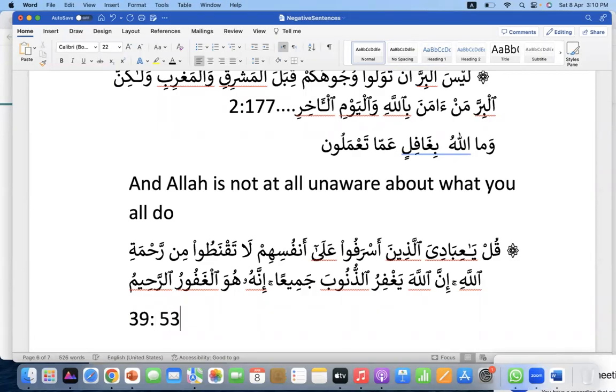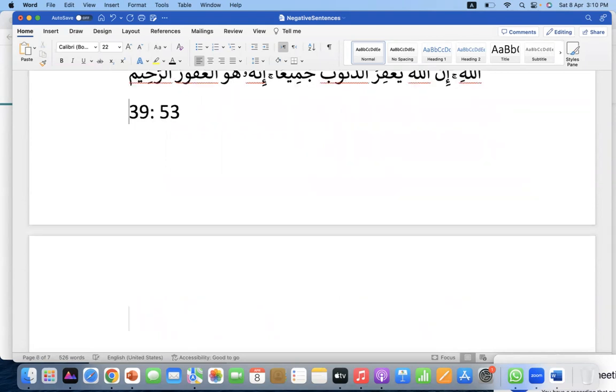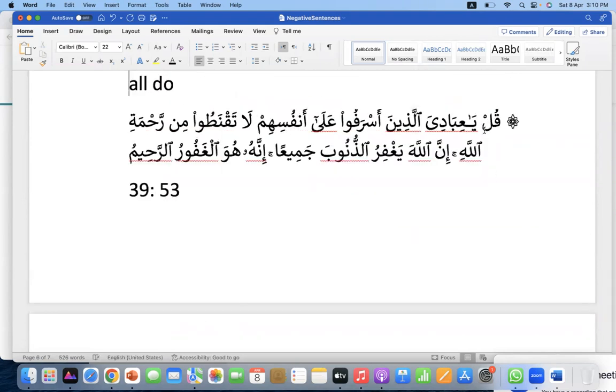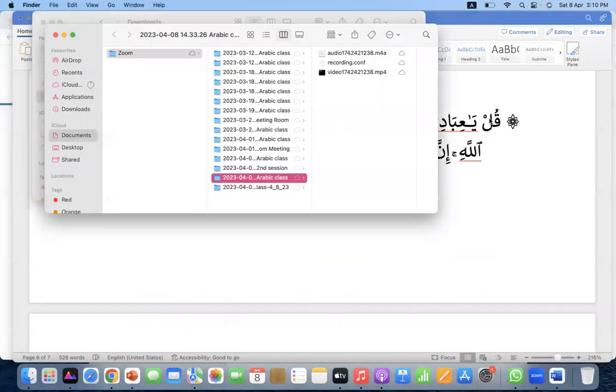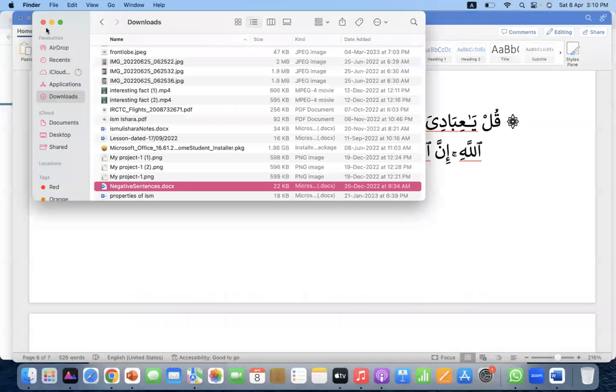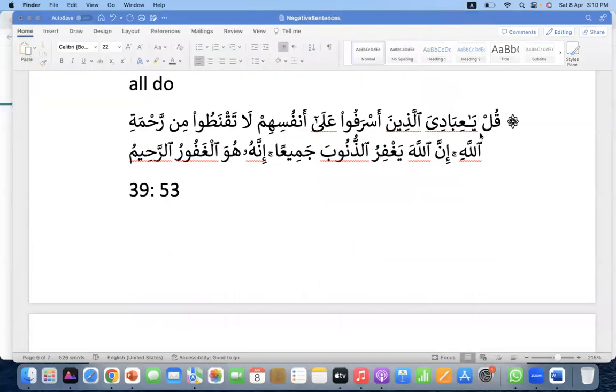Ayah number 53. Very famous ayah. Okay. Now, qul. What is this qul construction? What is qul? Command. Is it fail mazi, mudari, ism? What? Fail amr. Amr.